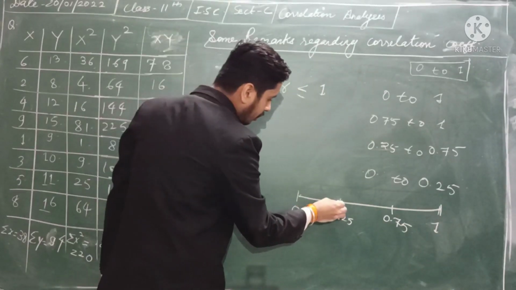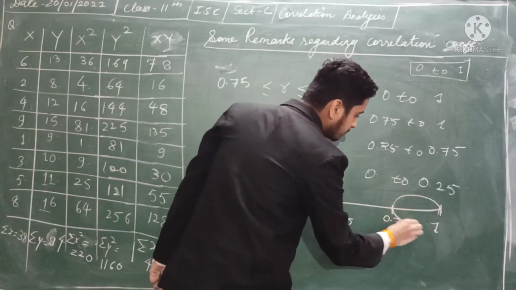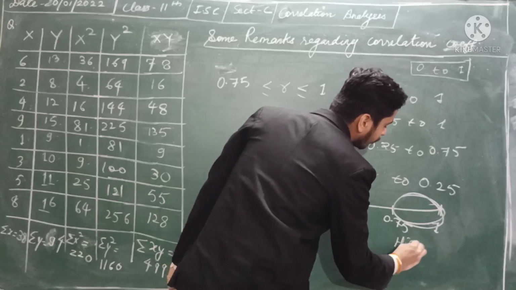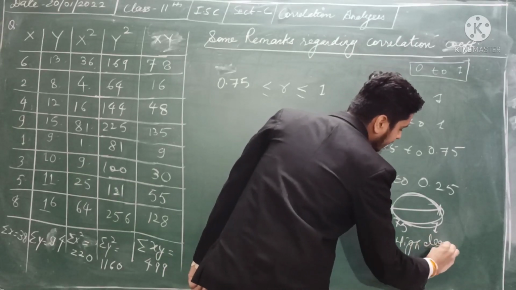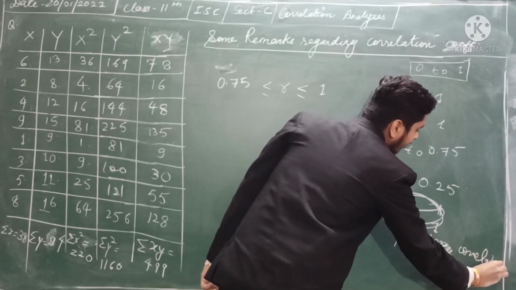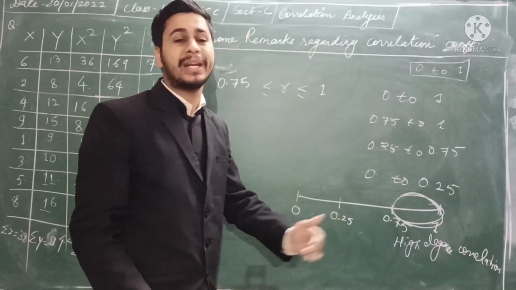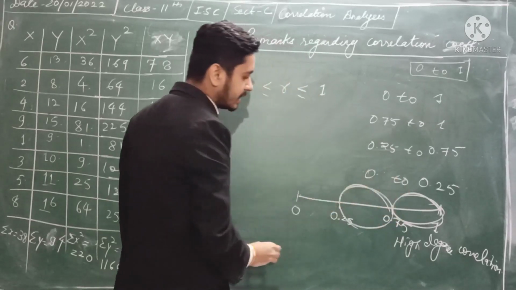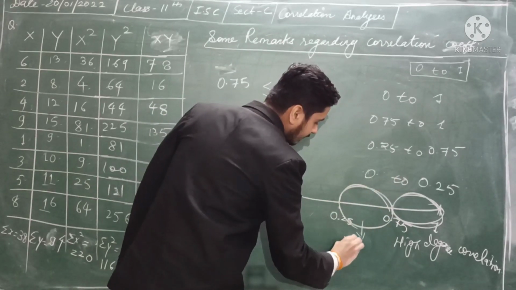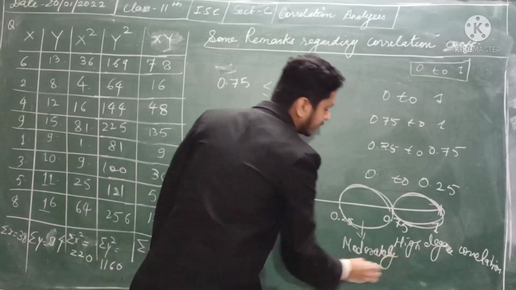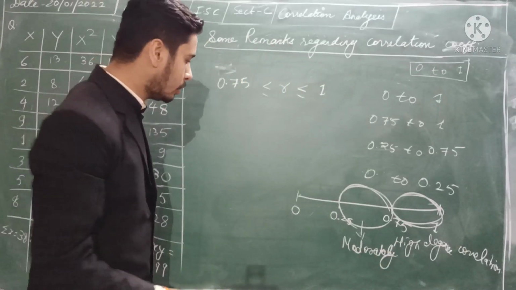If your value falls between this interval, you say it has a high degree of correlation. That means they are highly correlated. If your value falls under this interval, we say that they are moderately correlated.